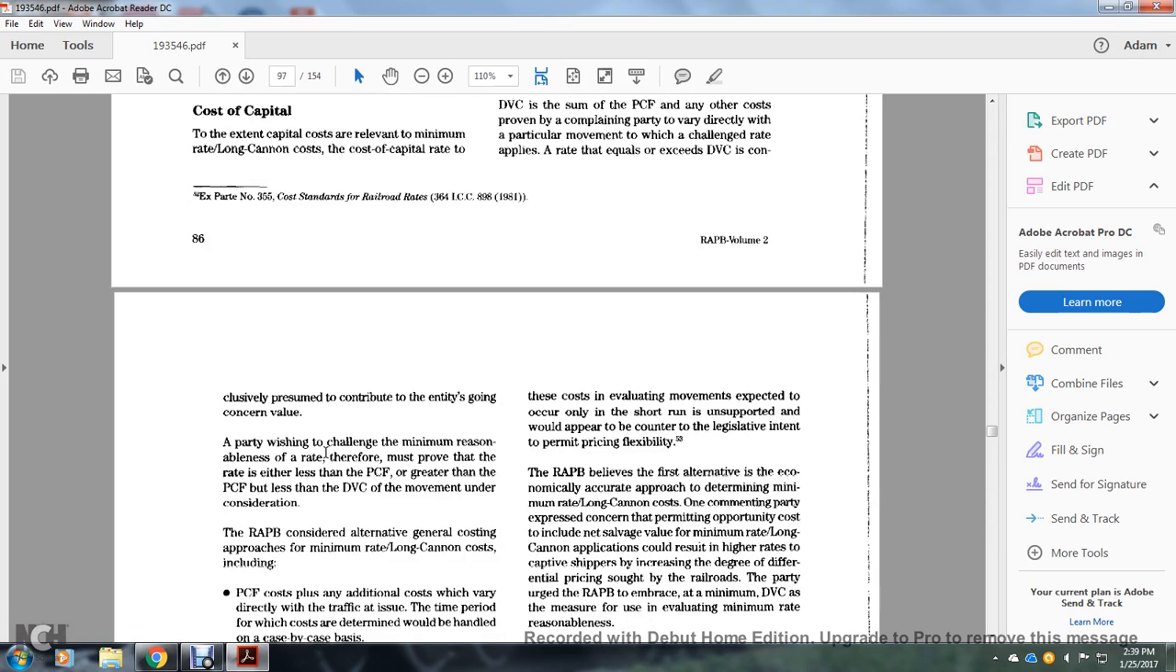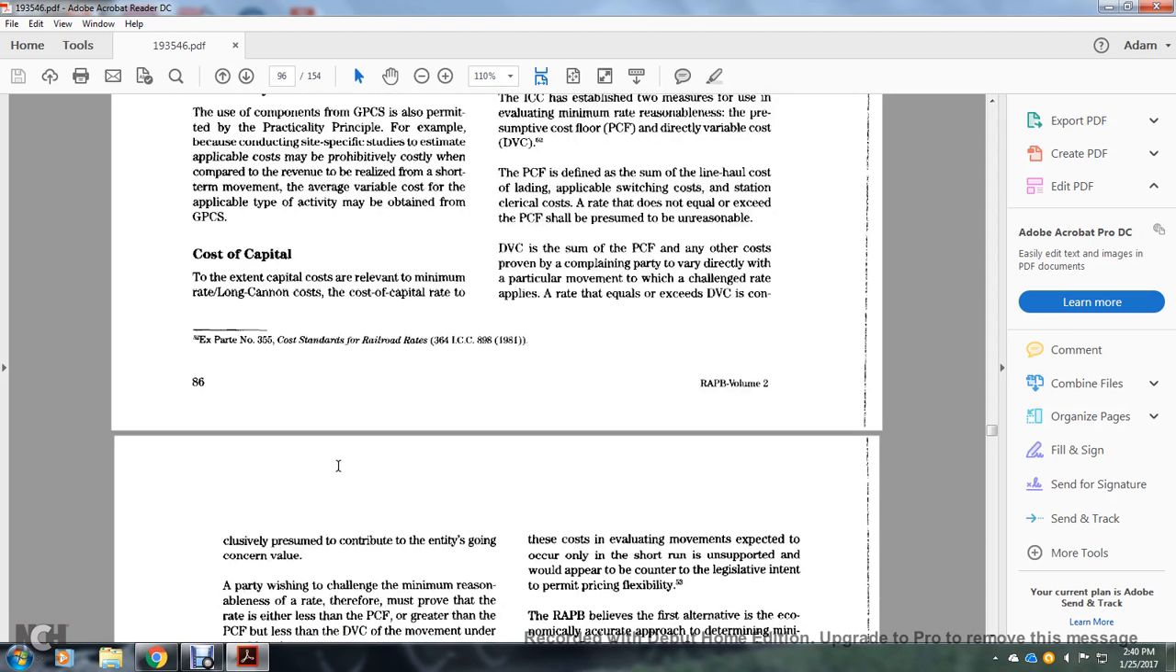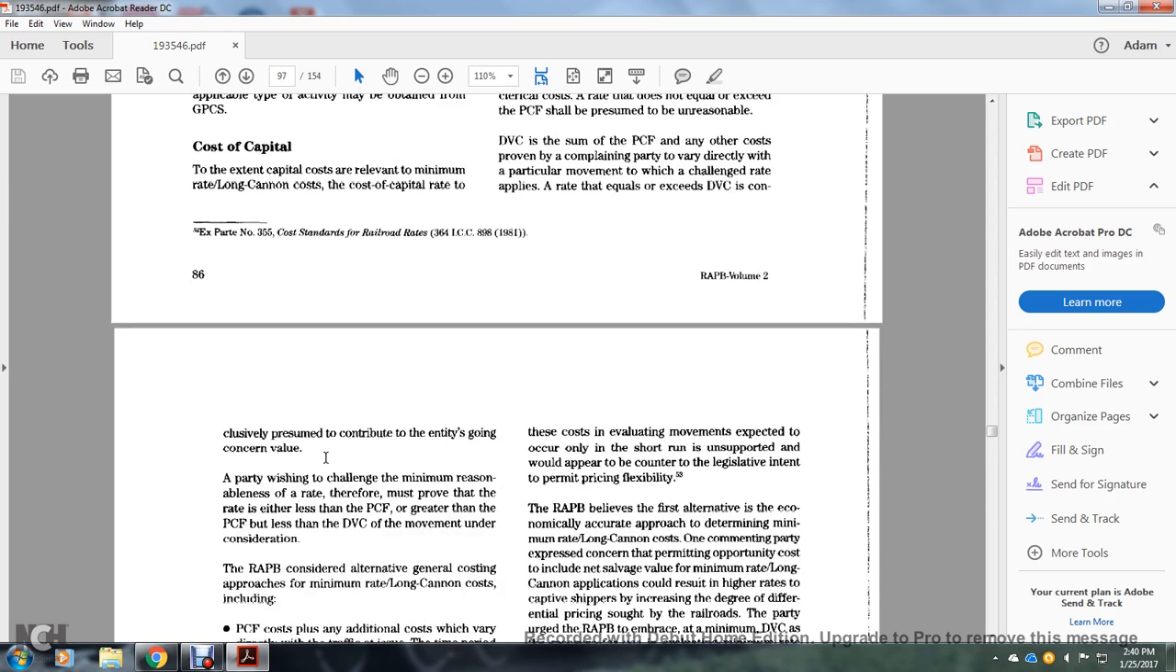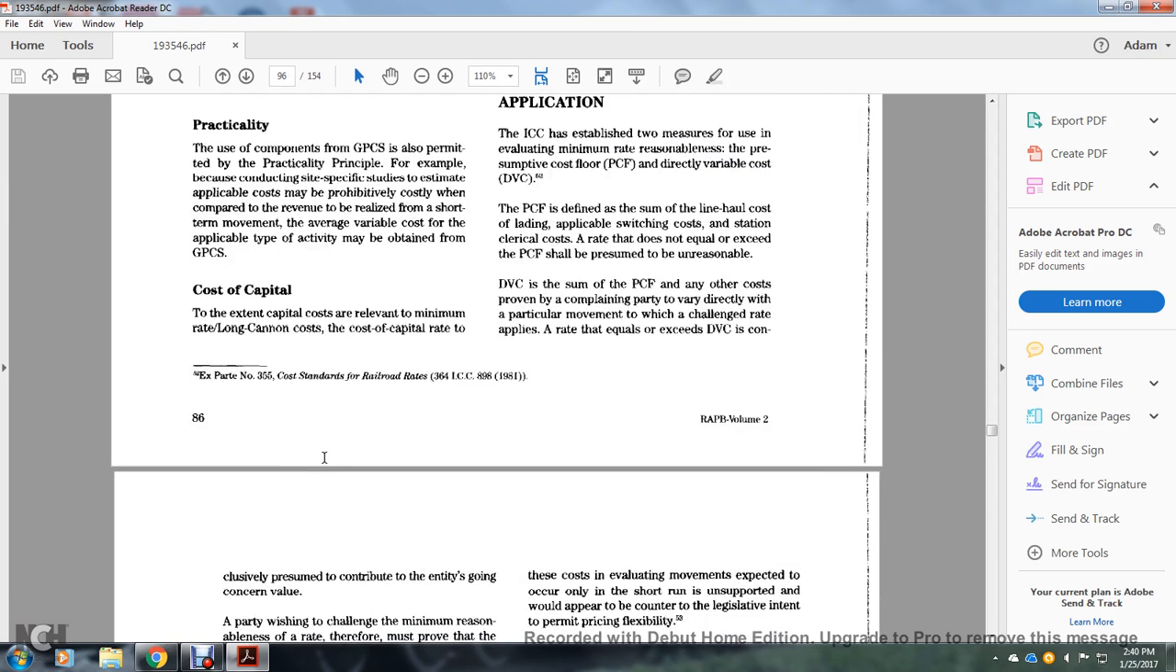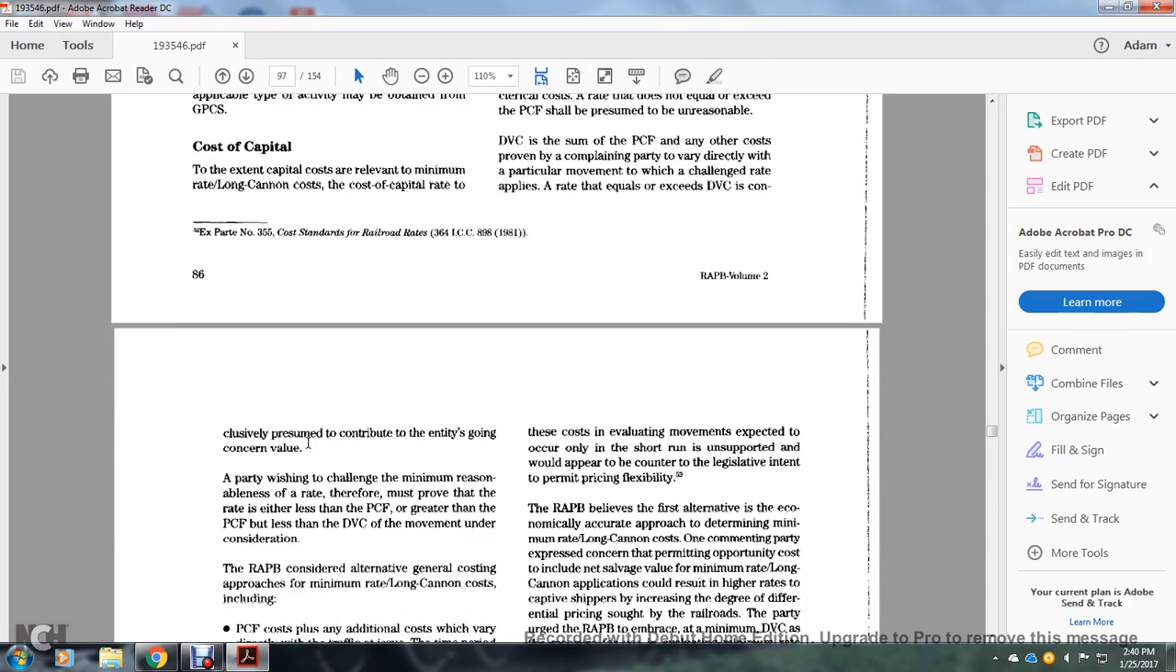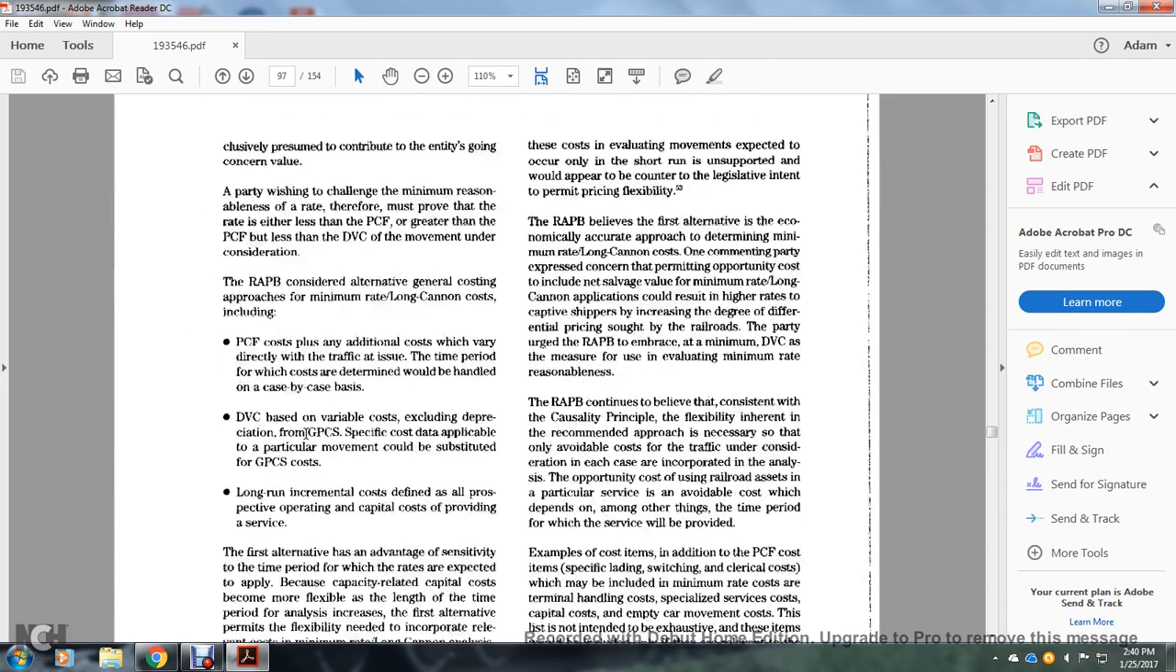A party wishing to challenge the minimum reasonableness of a rate must therefore prove that the rate is either less than the presumptive cost floor, or greater than the presumptive cost floor but less than the direct variable costs of the movement under consideration.